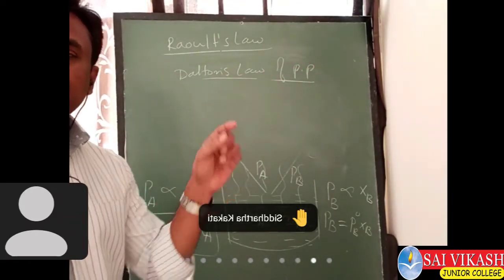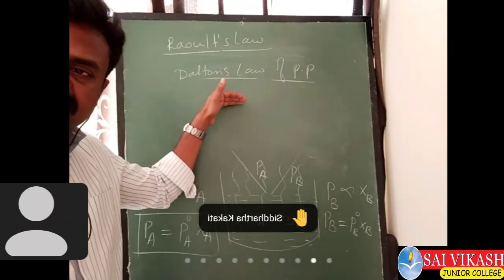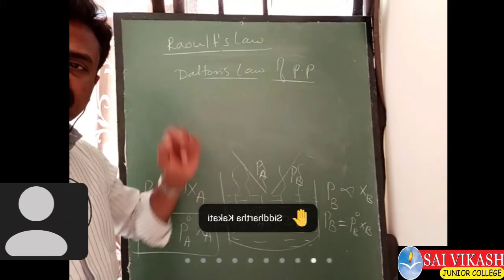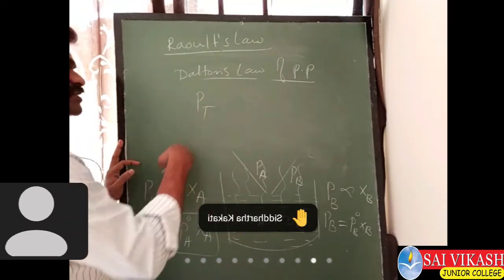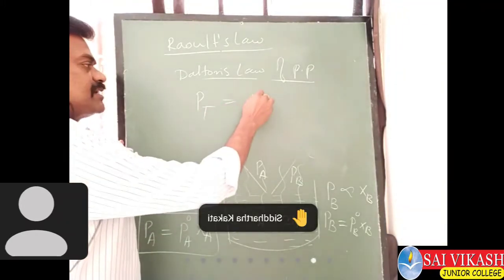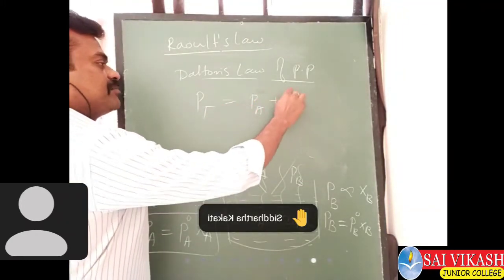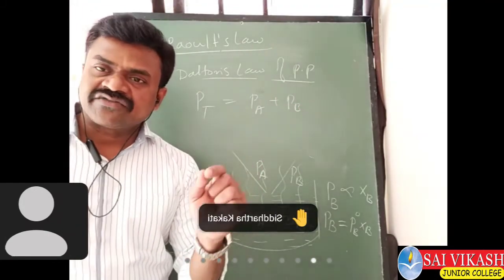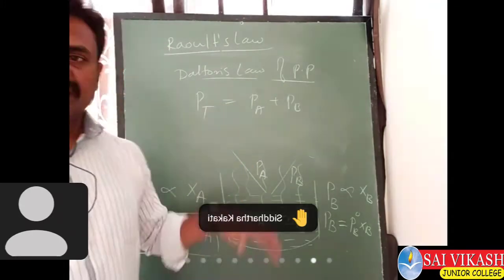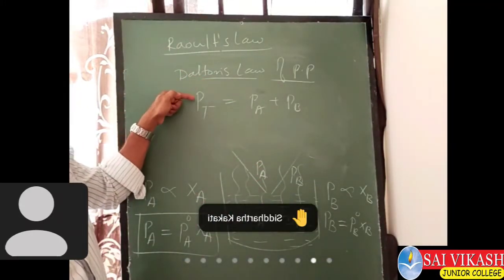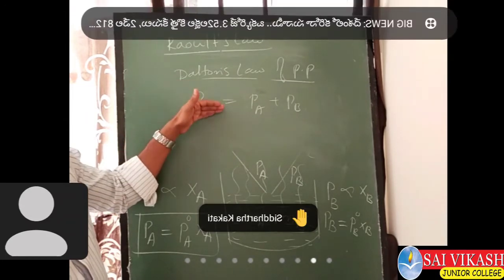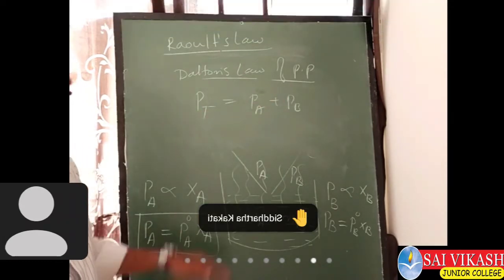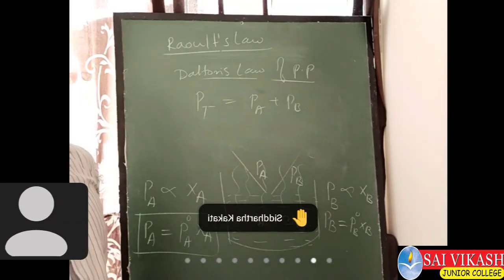According to Dalton's law, we have to use this Dalton's law statement also in this concept. According to Dalton's law, the total vapor pressure PT is the sum of the vapor pressures of the components present in the mixture. This is Dalton's law, states of matter chapter, class 11. The total pressure present in the solution is equal to the sum of the partial pressures. Therefore, PT equals PA plus PB.